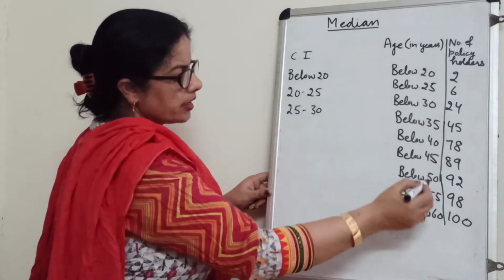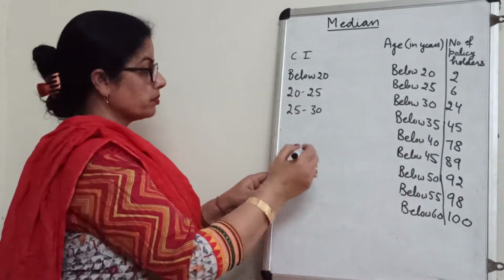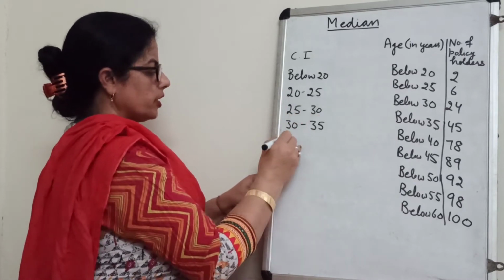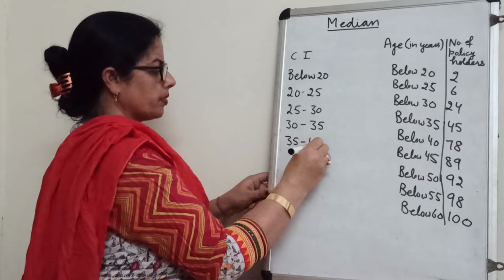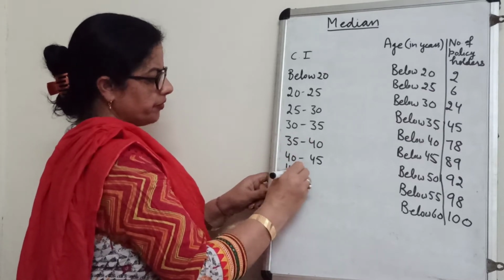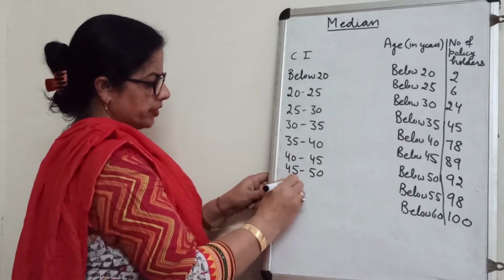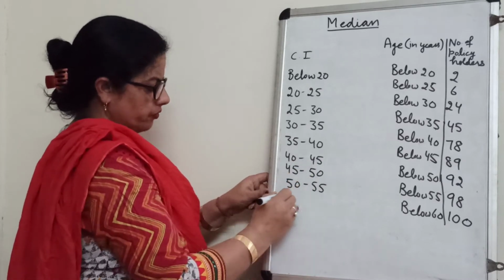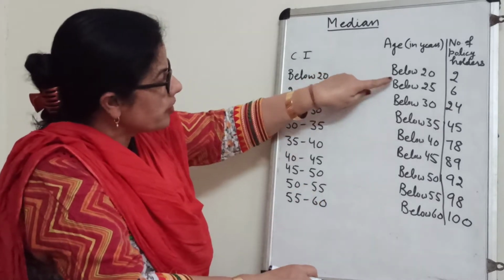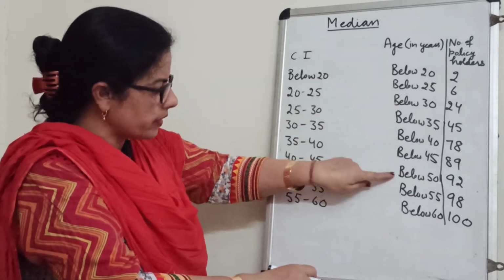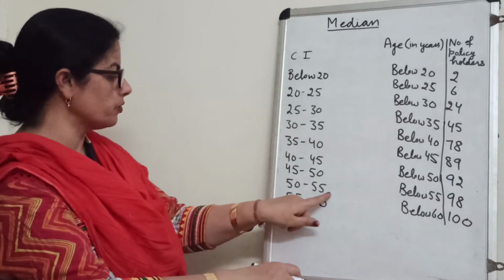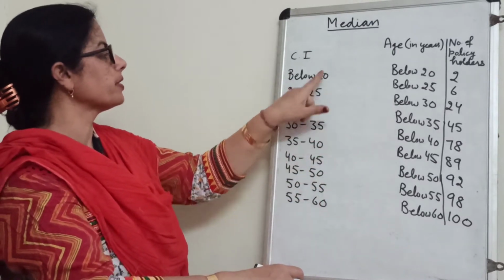See, up to 60 we will go. 30 to 35, 35 to 40, 40 to 45, 45 to 50, 50 to 55, 55 to 60. See how many entries are here? 1, 2, 3, 4, 5, 6, 7, 8, 9. Then here also 9 entries should be here. 1, 2, 3, 4, 5, 6, 7, 8, 9.